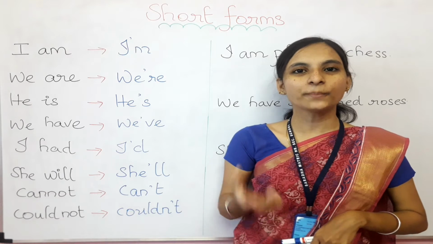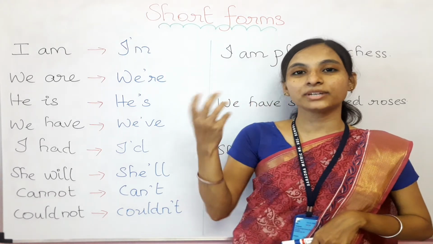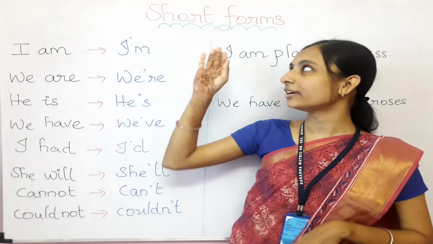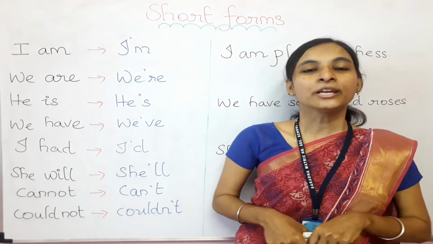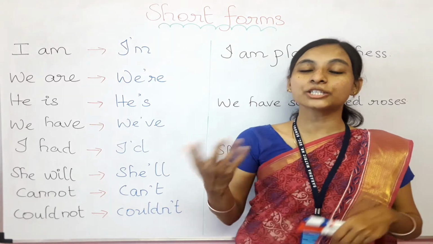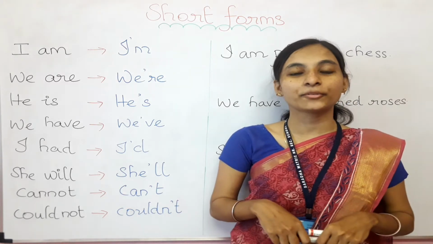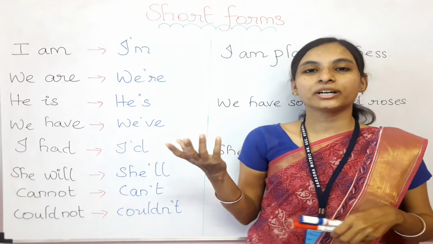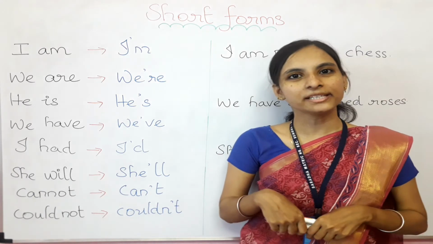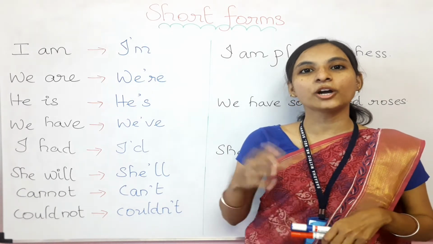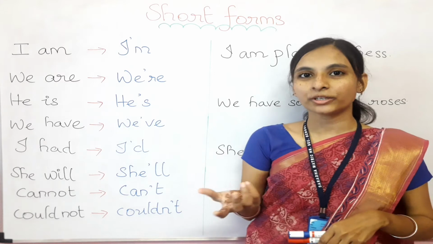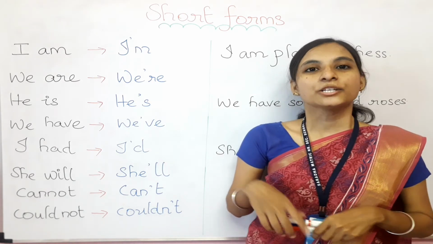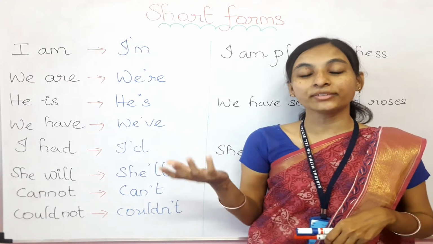So what is short form? When we make the words shorter, that is what we call short form. Now we are going to learn what the short forms are in English grammar. For example, in helping verbs like will not and cannot, we have already learned about them. Will not will become what? Very good, won't. Cannot we shorten into can't. Am I right?